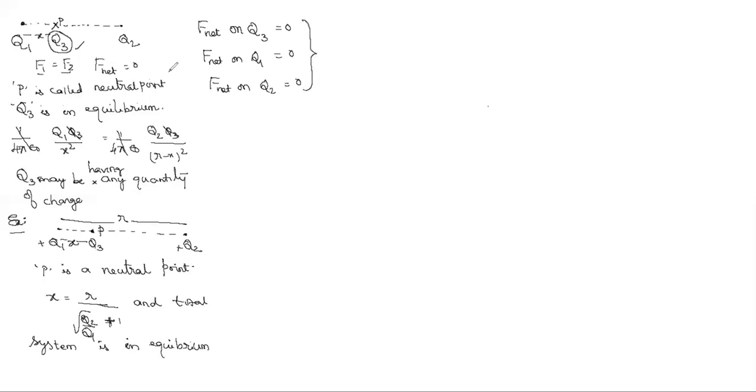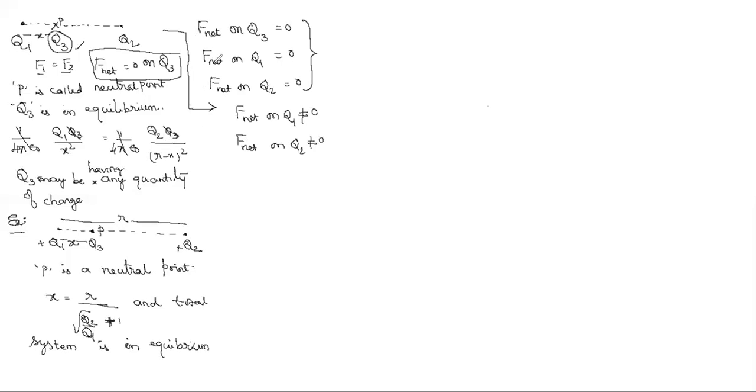I think you understood the difference between the previous model and this new model. In the previous model, only on Q3 the net force is equal to 0. Here the net force on Q1 is not equal to 0, and the net force on Q2 is also not equal to 0. Better we write here in this model: F net on Q1 is not equal to 0 and F net on Q2 is also not equal to 0.